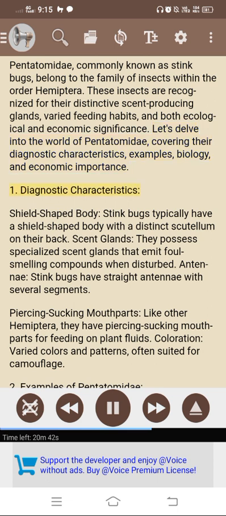1. Diagnostic characteristics. Shield-shaped body. Stink bugs typically have a shield-shaped body with a distinct scutellum on their back. Scent glands. They possess specialized scent glands that emit foul-smelling compounds when disturbed. Antennae. Stink bugs have straight antennae with several segments. Piercing sucking mouthparts. Like other Hemiptera, they have piercing sucking mouthparts for feeding on plant fluids. Coloration. Varied colors and patterns, often suited for camouflage.